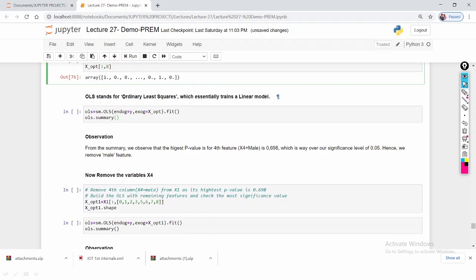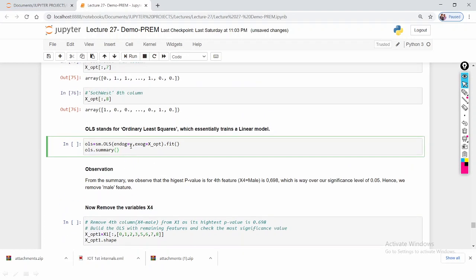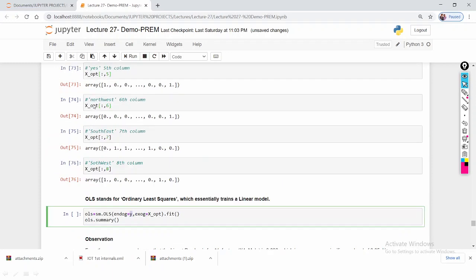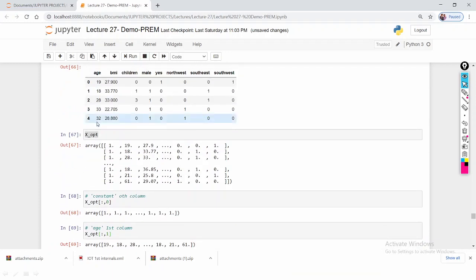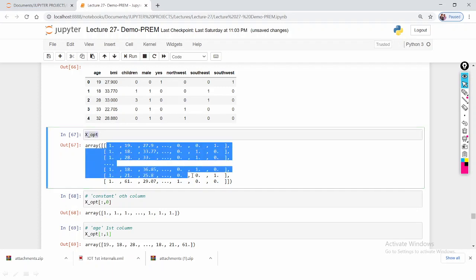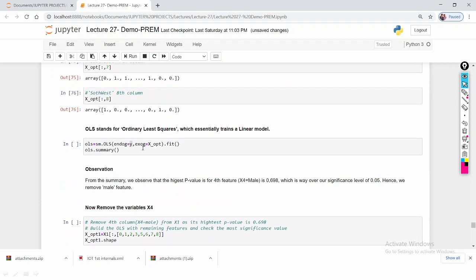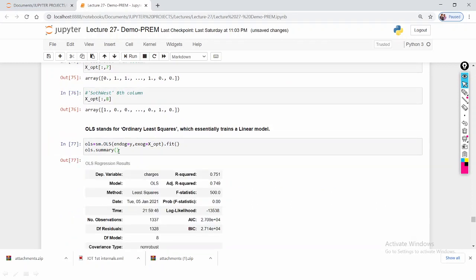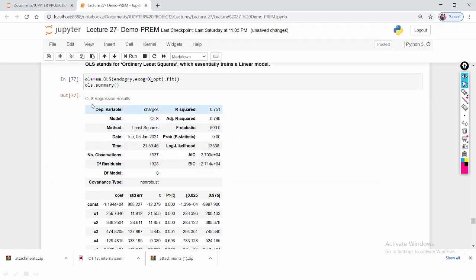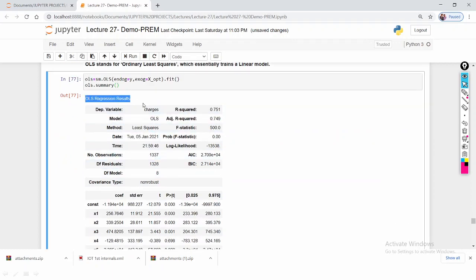OLS stands for the ordinary least squares method, which is essentially used to train linear models. So here what I am doing is passing the y values and passing this x_opt. These values I'm going to pass as the input to my model. So here, OLS dot summary. So this is the ordinary least squares result. If you can observe here,